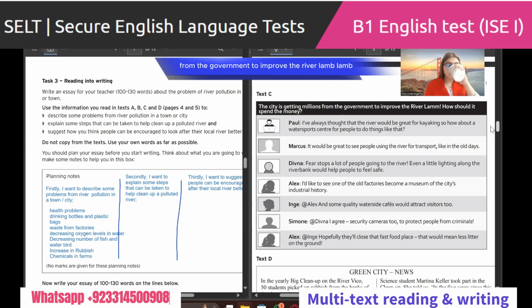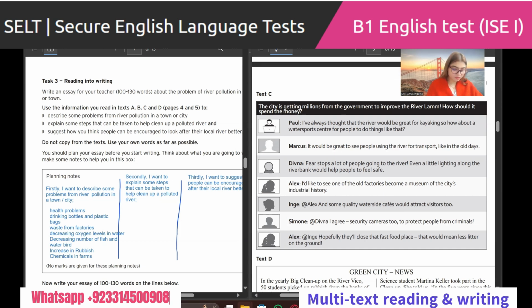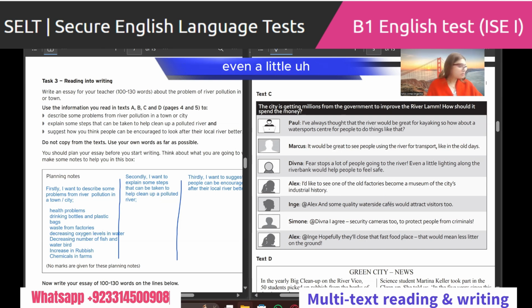The city is getting millions from the government to improve the river Lam. How should it spend the money? Paul: I've always thought that the river would be great for kayaking. So how about a water sports center for people to do things like that? Marcus: It would be great to see people using the river for transport, like in the old days. Diwan: Fears of a lot of people going to the river. Even a little lighting along the river bank would help people to feel safe.